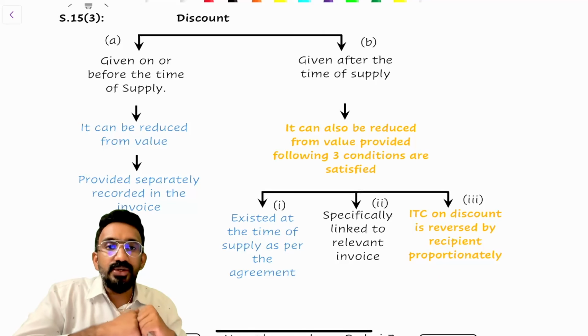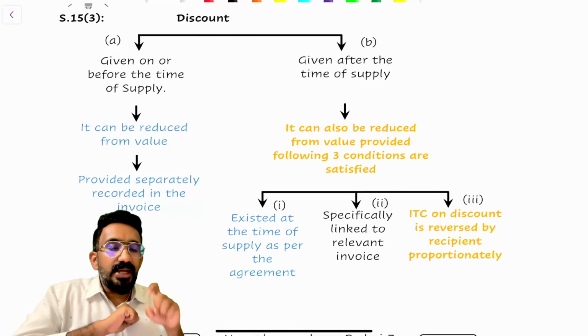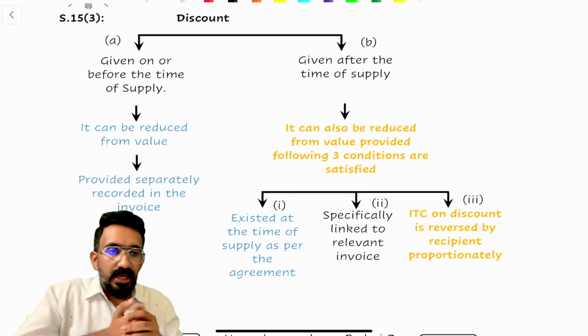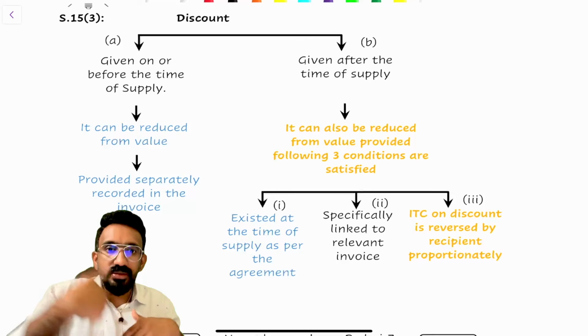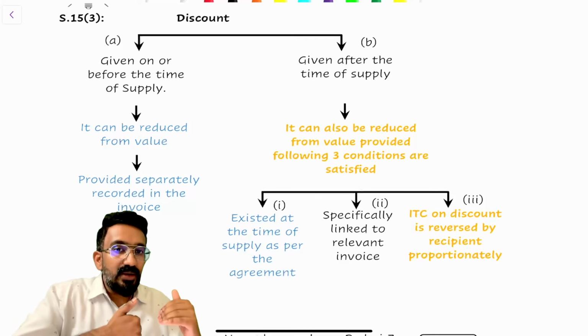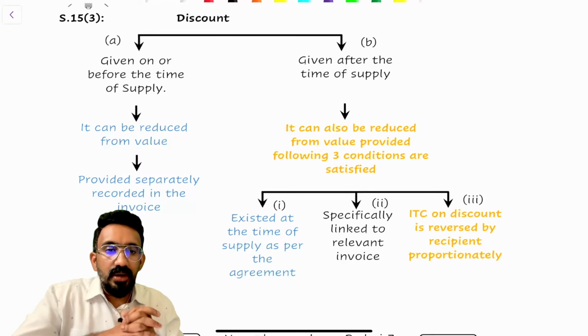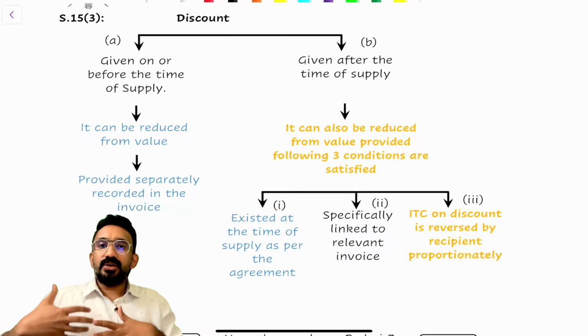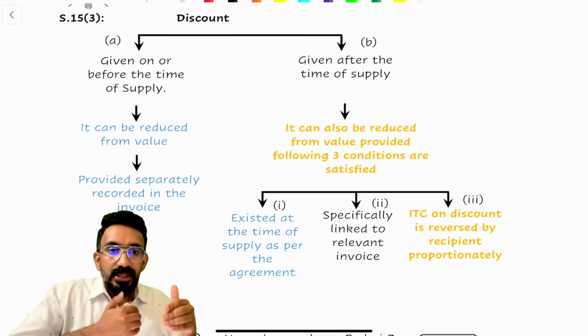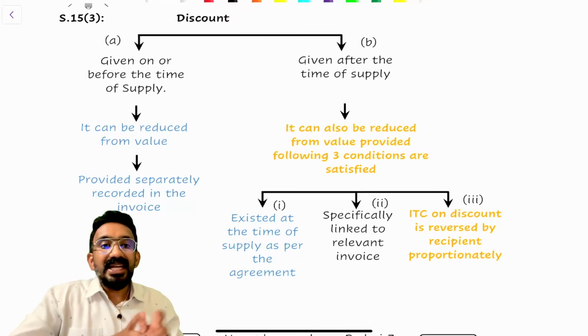So for that reason, what should I do? Can I show this discount in my invoice? No, there was no invoice issued. The invoice was already issued at the time of initial supply. Now the discount is given after the supply. What document will I issue to reduce the discount and corresponding tax adjustments here? Like in the earlier case, we learned a document called a debit note. Now, in this case, we will learn a document called a credit note.